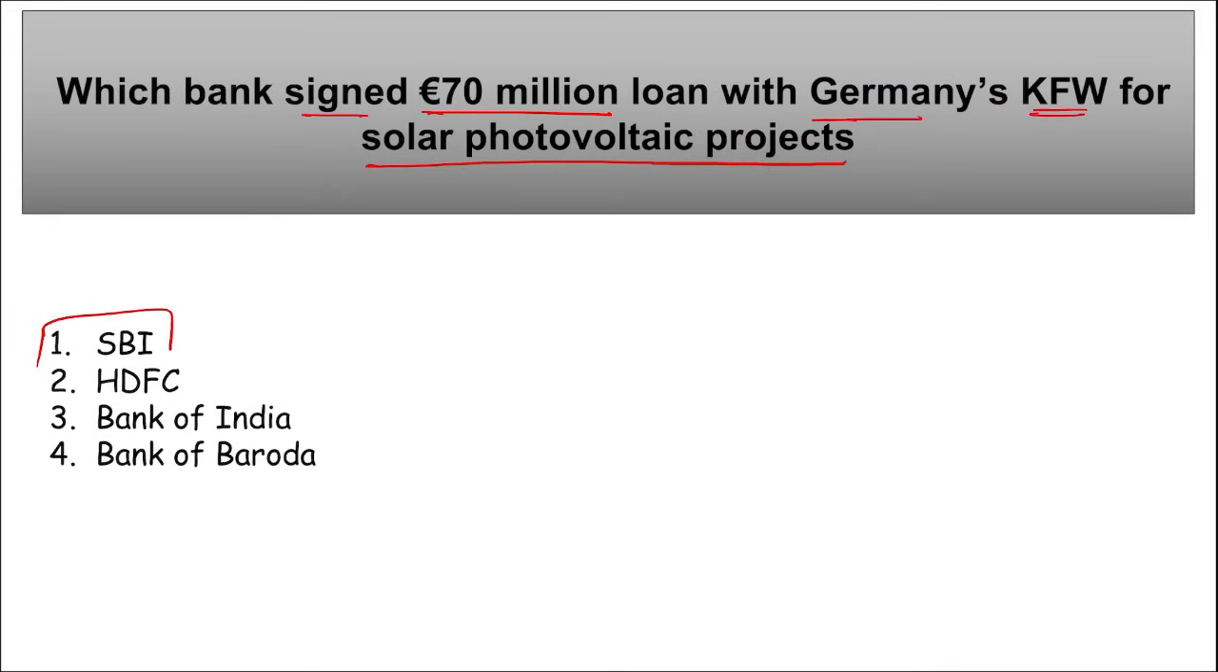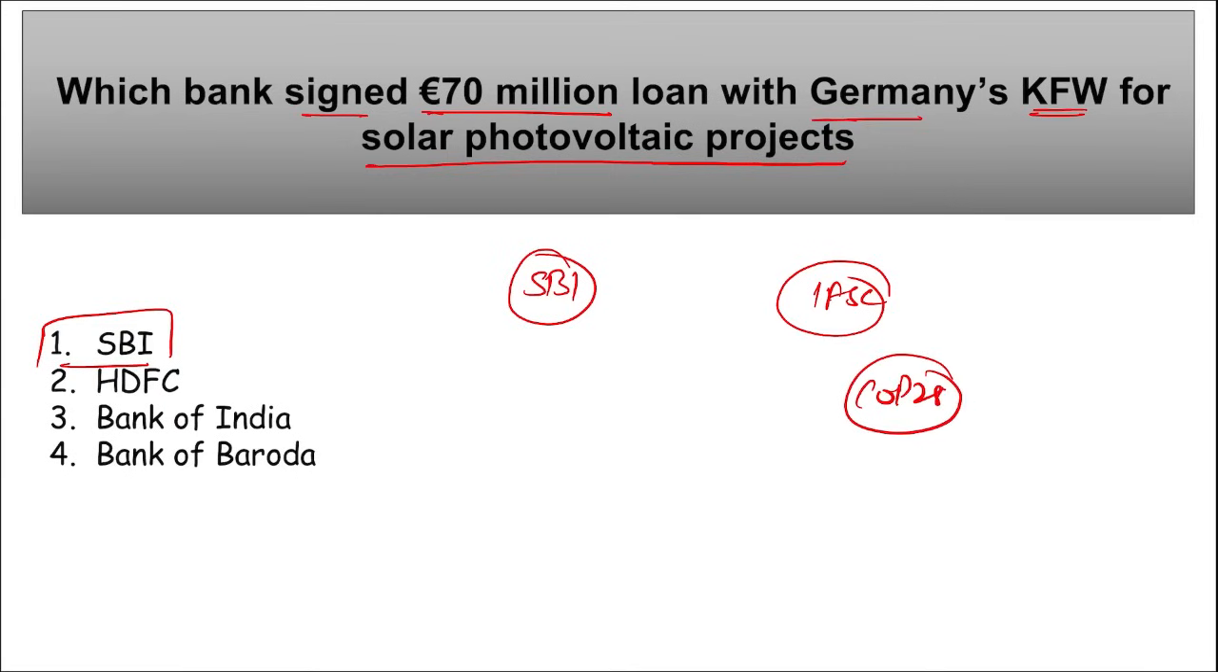Moving on. Next, which bank has recently signed a 70 million euro loan with Germany's KfW for solar photovoltaic projects? It is State Bank of India, SBI. They recently signed a 70 million euro loan with Germany's KfW for a solar photovoltaic project, and this agreement was signed in IFSC GIFT City, that is in Gandhinagar, Gujarat. And remember, this is in line with India's commitment made at COP28. Okay, COP28, where was this held? This was held in UAE in Dubai.